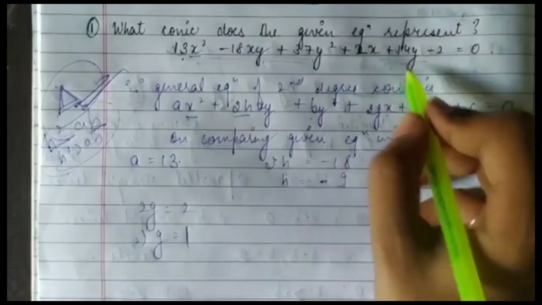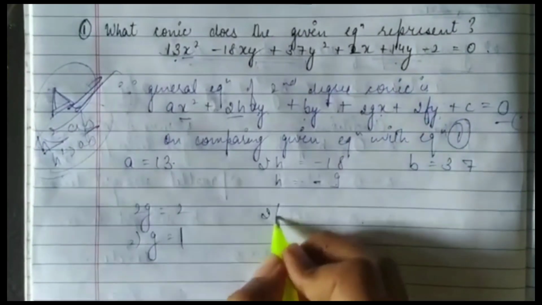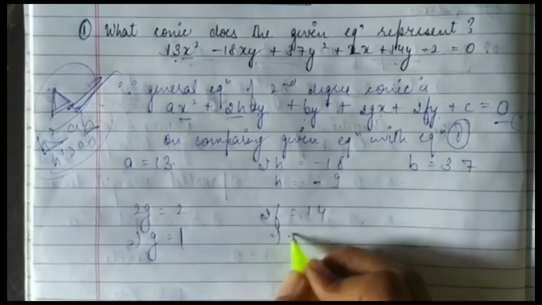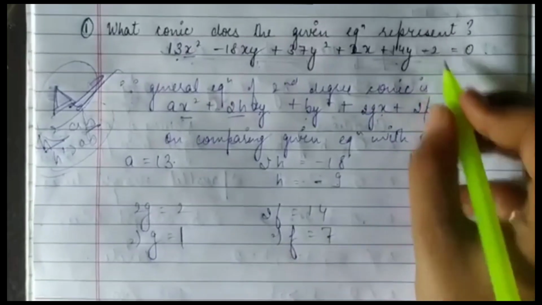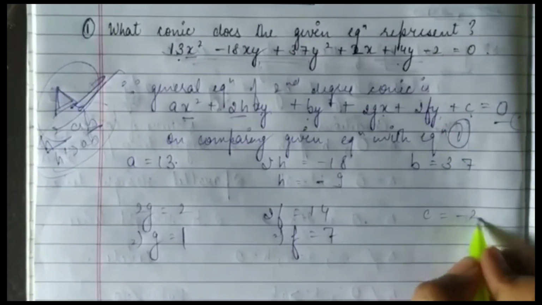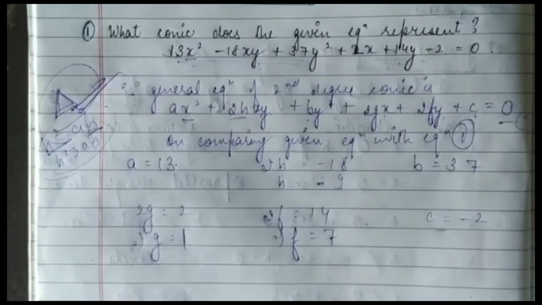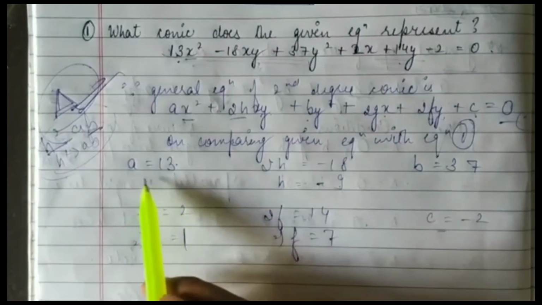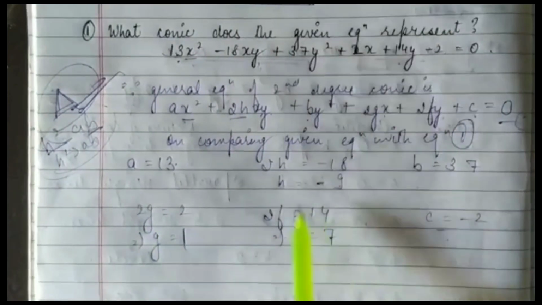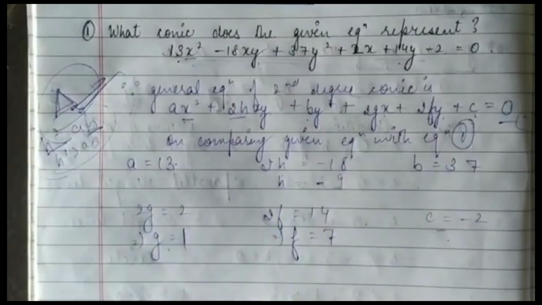Coefficient of y, 2f equals 14, so f equals 7, and c equals minus 2. Since on comparing with the general equation of the conic we have found the values of a, b, c, f, g, h, now we will find the delta using these values.